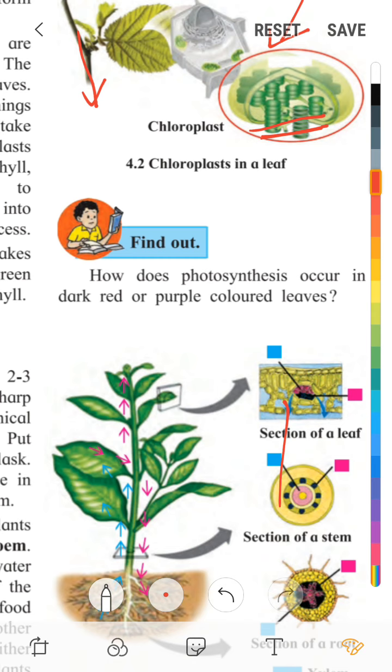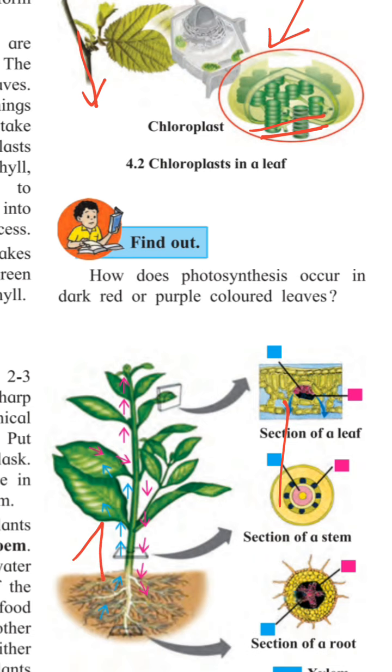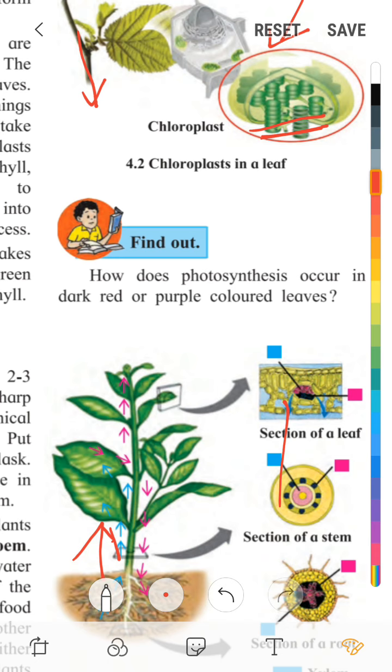The xylem transports minerals and water from the roots to all aerial parts of the plant. You can see the blue arrows here. Aerial parts means those which are present above the ground.